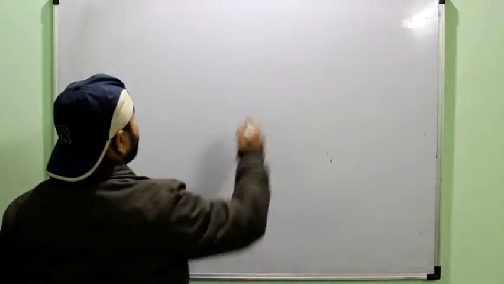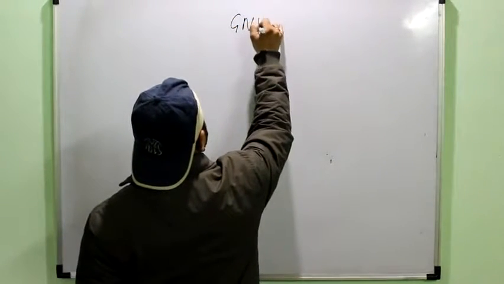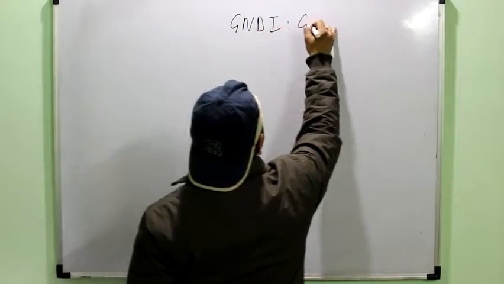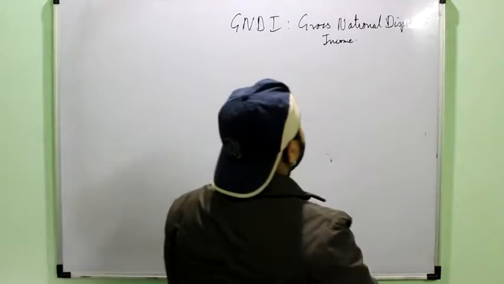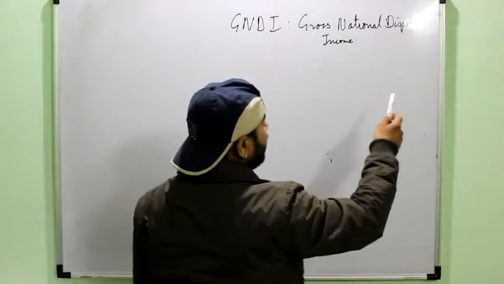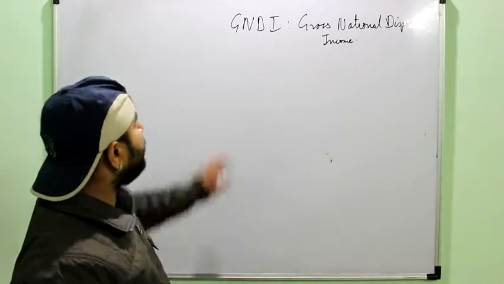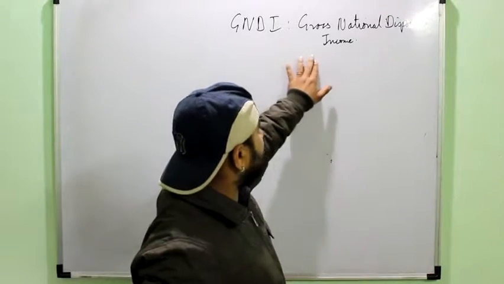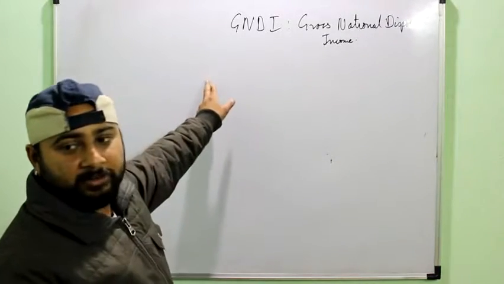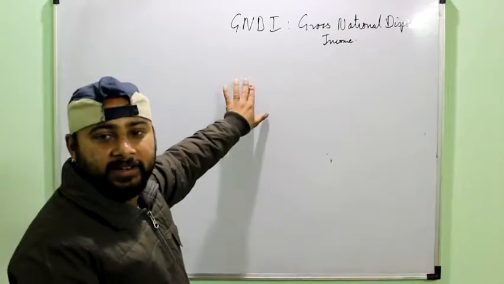Then the next topic would be GNDI, that is gross national disposable income. Remember, we have just done personal disposable income, the income which is left after making all the necessary payments to the government. When we say GNDI or gross national disposable income, we are referring to the disposable income of the whole country.